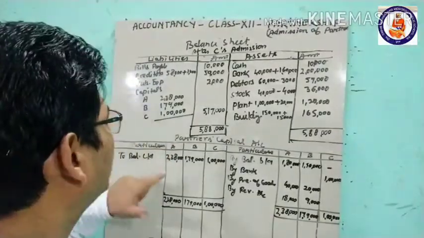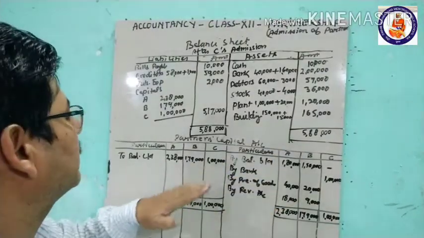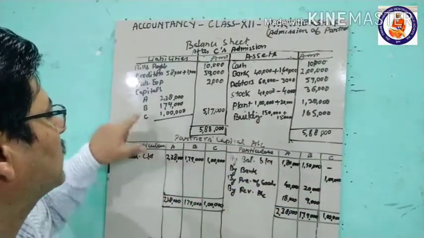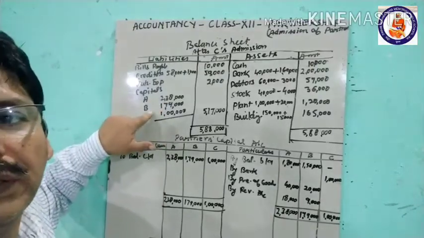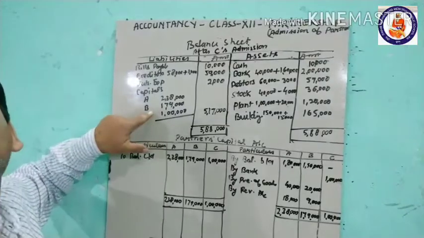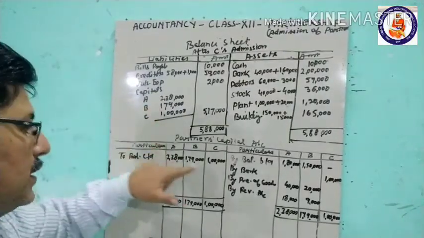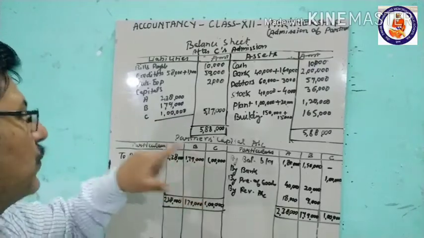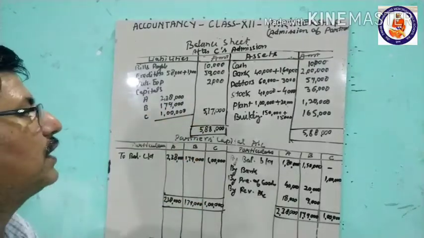Then comes the capital. Here the balance of this capital account after all these adjustments is 2,38,000. We have taken it here. B's capital is 1,79,000, we have taken it here. Then C's capital balance is 1 lakh, and the total comes to 5,17,000.